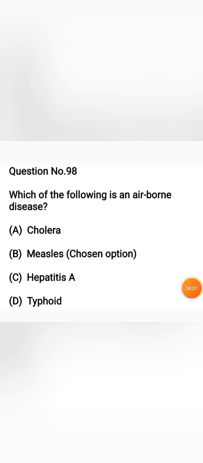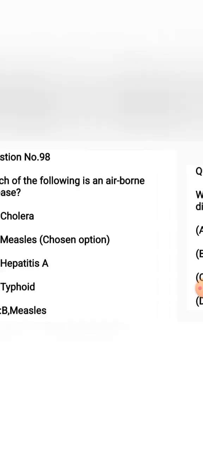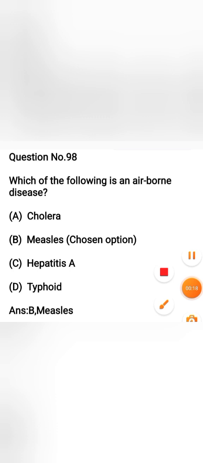Next question, which of the following is an airborne disease? Options, option A cholera, option B measles, option C hepatitis A, option D typhoid. Among these, which is an airborne disease spreading through air? It is measles. Option B is the correct answer. The remaining, cholera, hepatitis A and typhoid, are waterborne diseases. But measles is spread through the air.